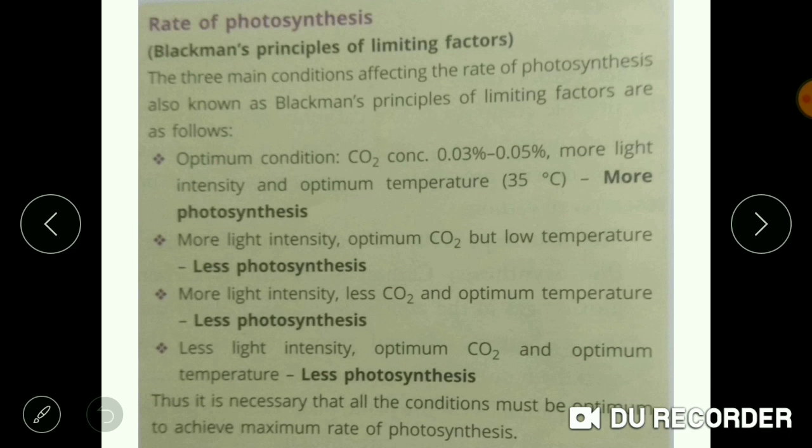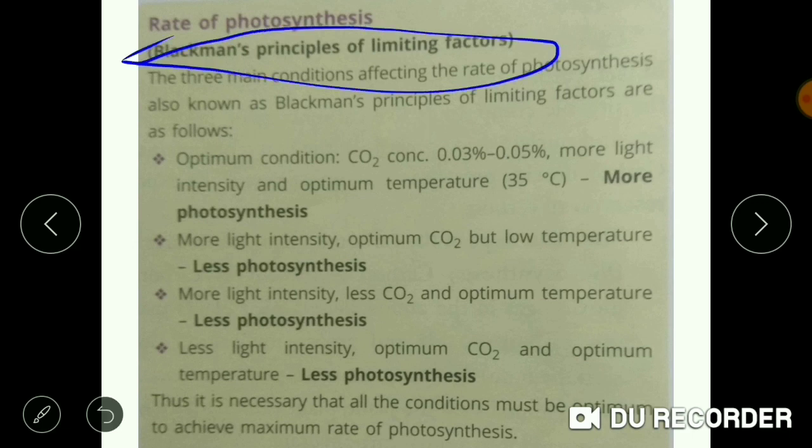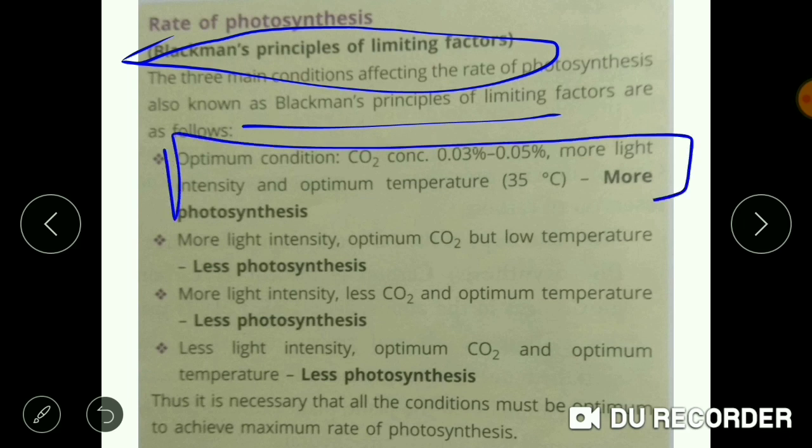Now there is Blackman's principle of limiting factors. So what is this Blackman's principle of limiting factors? Firstly, what is Blackman? Blackman is the name of a scientist. He has given certain limiting factors which are responsible for affecting the rate of photosynthesis. What are those? Let us know that. So he said that optimum conditions are required for more photosynthesis. What are those optimum conditions?